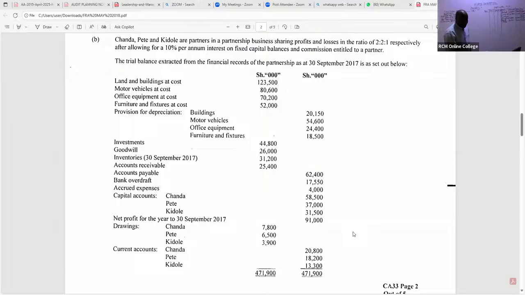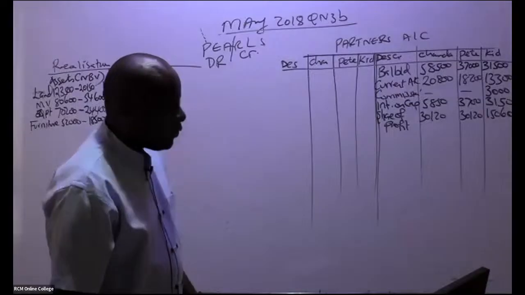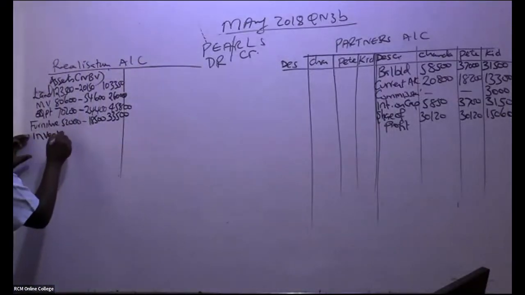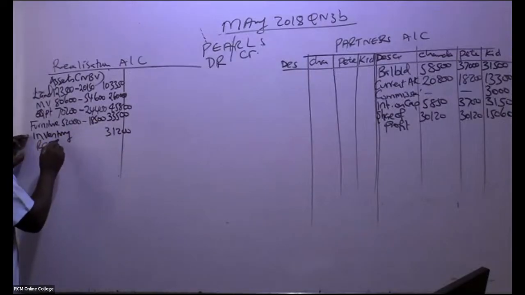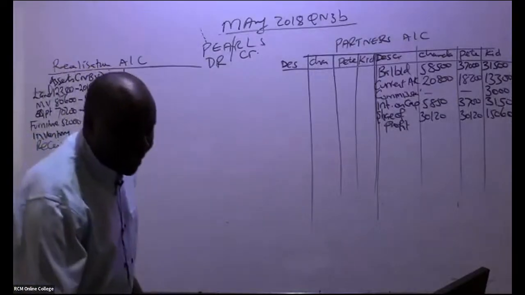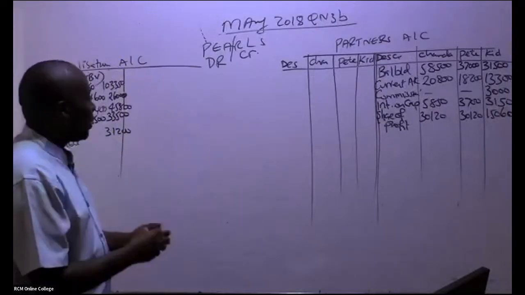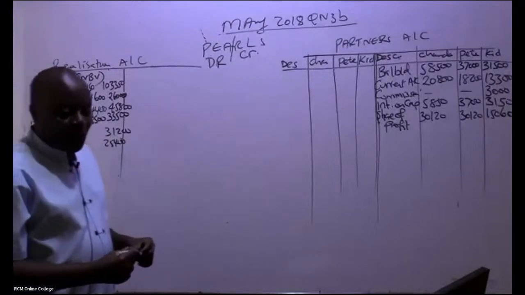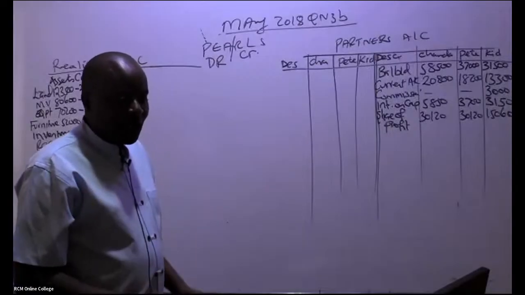Inventory, how much do I book in, my good students? Inventory, we have here 31,200. And then I can see we have receivables there. Receivables were taken over, and they have what figure? 25,400. So we have here 25,400. So have we been able to capture all the assets that were taken over?